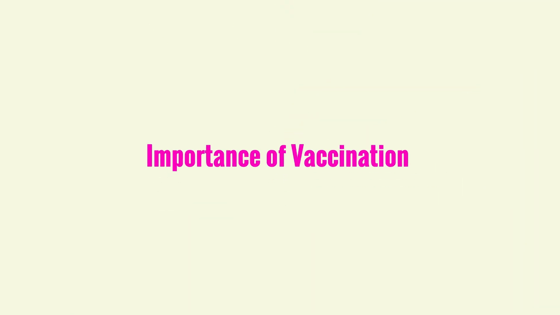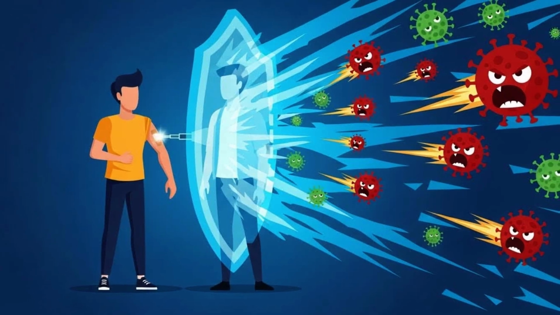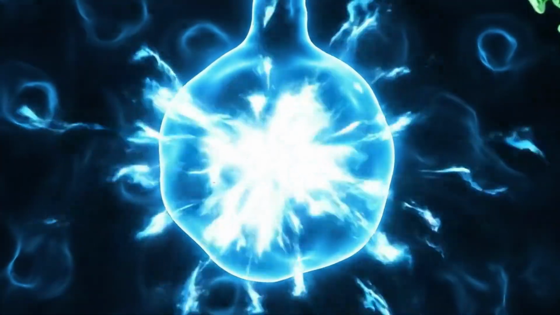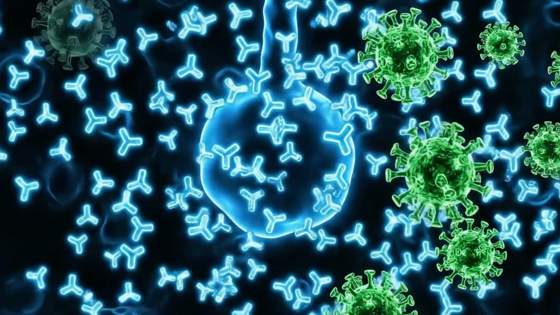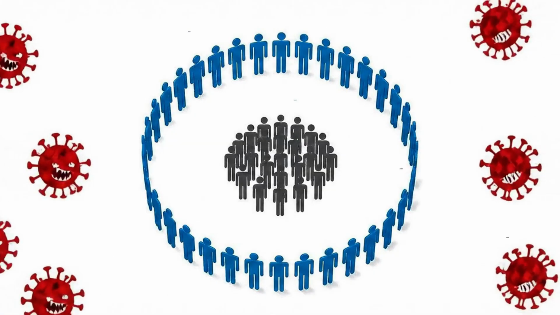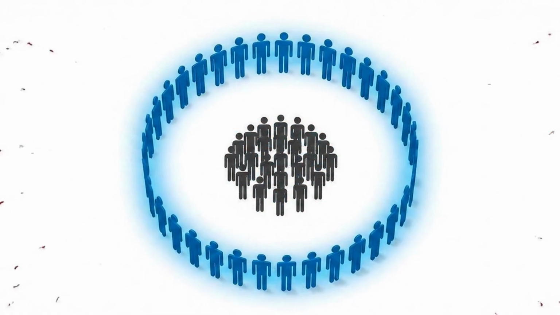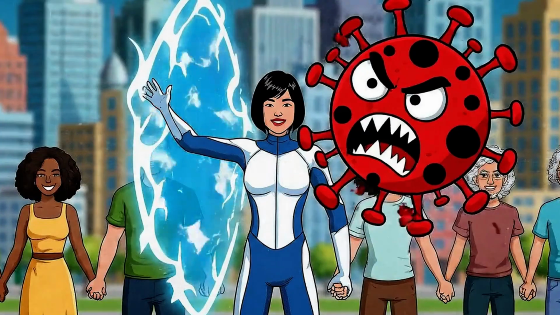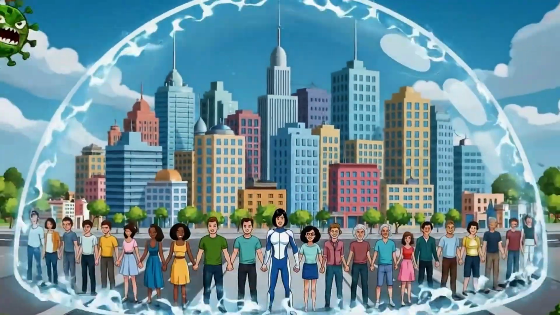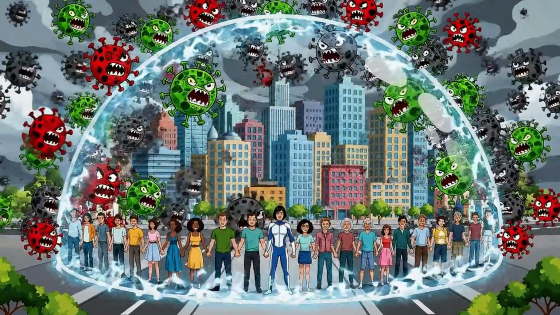Importance of vaccination. Vaccination is a powerful way to prevent communicable diseases. Vaccines work by stimulating the immune system to create defenses against specific pathogens. When enough people in a community are vaccinated, it can prevent the spread of disease, a concept known as herd immunity. Vaccination helps protect individuals and the wider community from serious illnesses like polio, measles, and the flu.